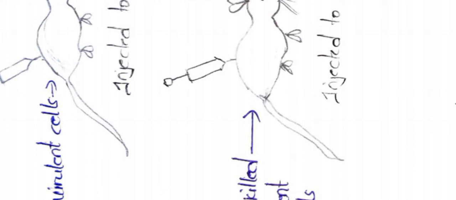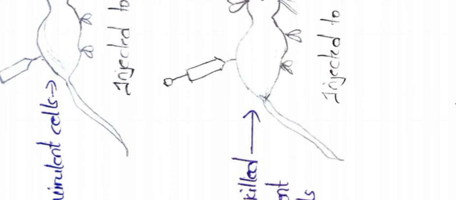In the fourth step, he took the avirulent strain and the heat killed virulent strain. The mice injected with these two strains, the avirulent strain and the heat killed strain, died. So Griffith explained this conversion of an avirulent strain into a virulent strain as genetic transformation. He explained this genetic transformation by this particular experiment.